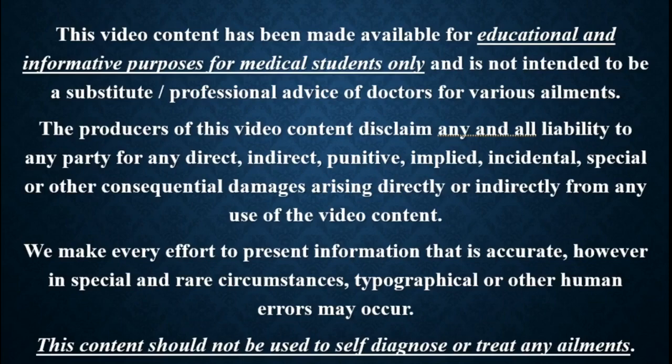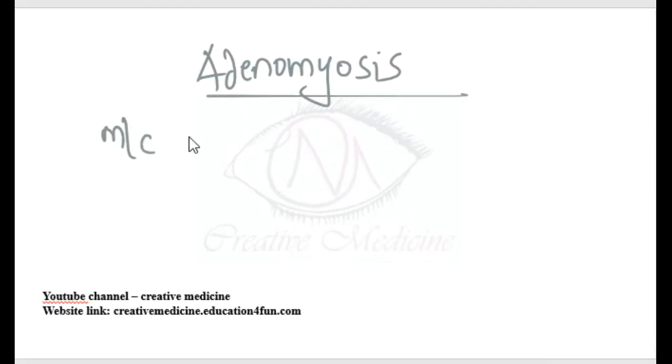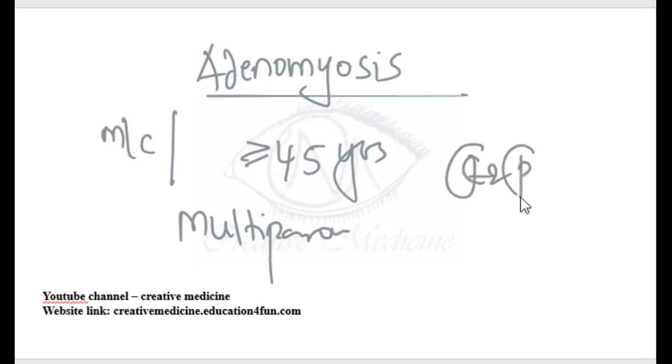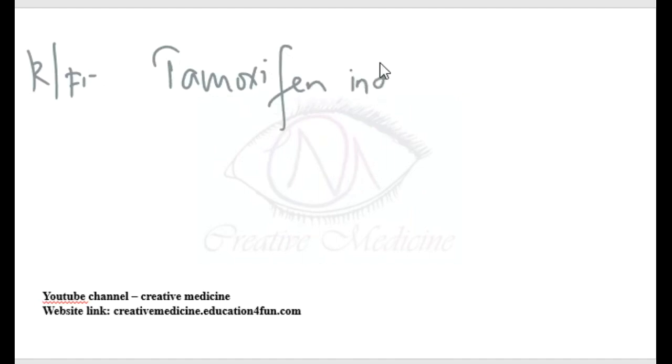In this lecture, we will learn about adenomyosis. Adenomyosis is more common in those 45 years of age or older, and it is more common in multiparous females. Adenomyosis is an estrogen and progesterone dependent condition. Risk factors of adenomyosis include tamoxifen use. Levels of CA125 are raised.